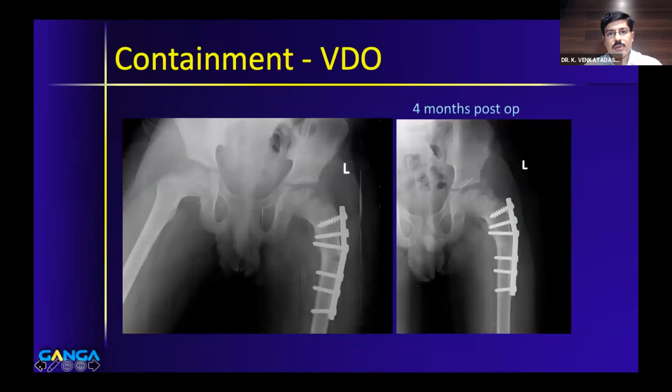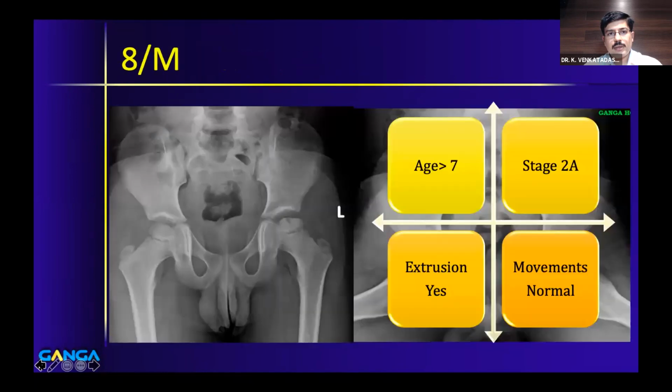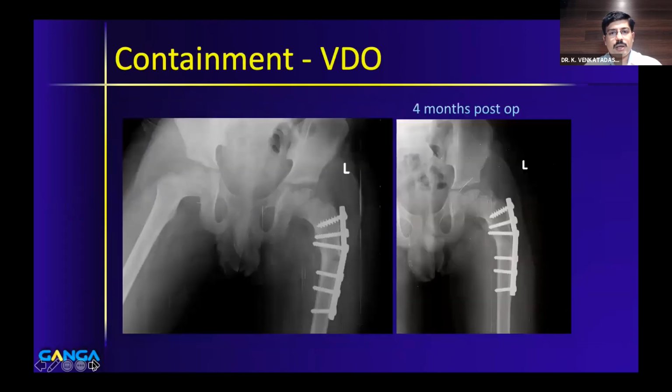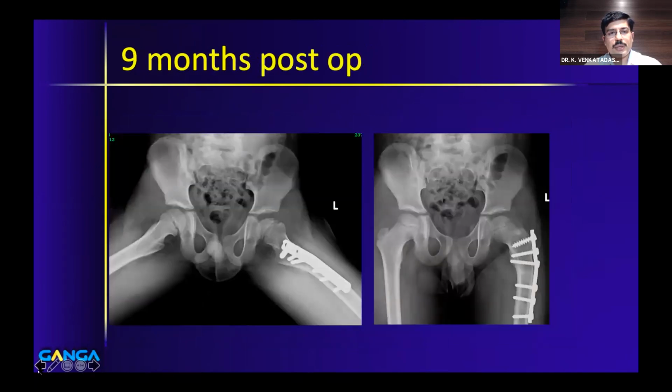So a few words about varus derotation osteotomy. You have to understand that you can do a varus derotation osteotomy up to 10 years in girls, and up to 12 years in boys. If you go ahead and do a varus derotation osteotomy beyond that, there is a chance that your osteotomy may not remodel and they may be left with a permanent Trendelenburg gait. So you should always think twice, look at the age of the child and then decide how you are going to contain. But most of our patients will be in this age group and they are amenable to a containment procedure in the form of varus derotation osteotomy.